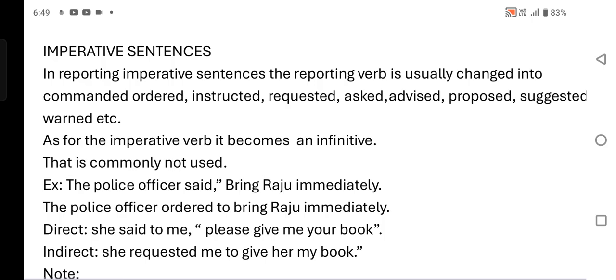As for the imperative verb, it becomes an infinitive. You must remember this point.